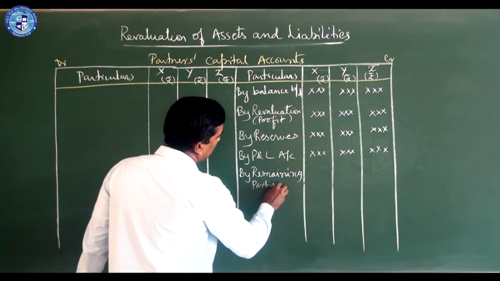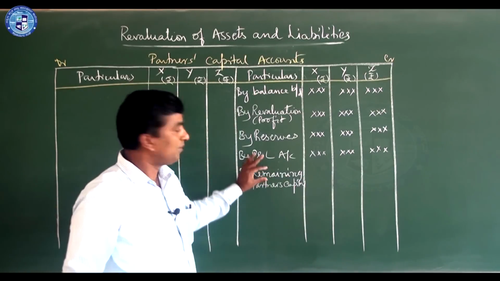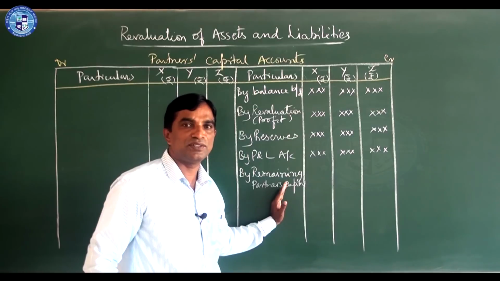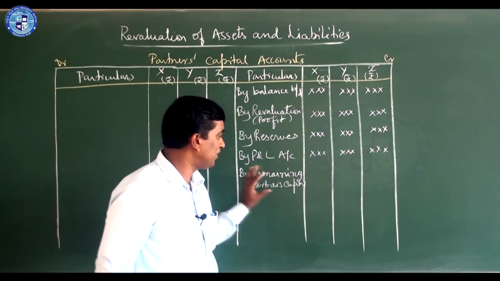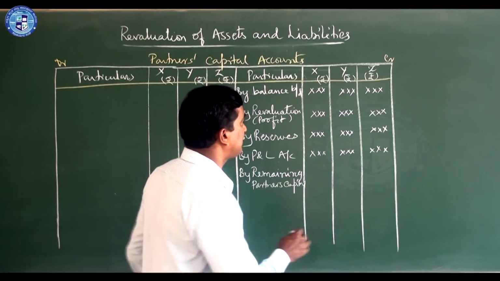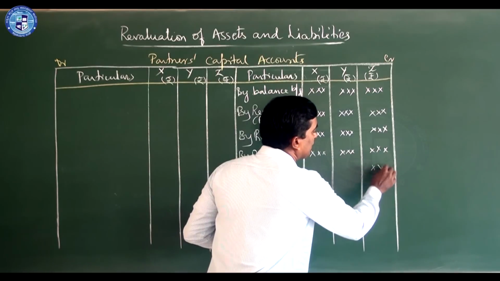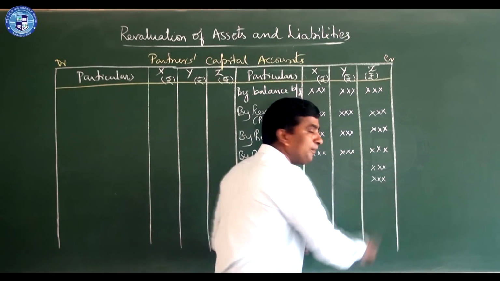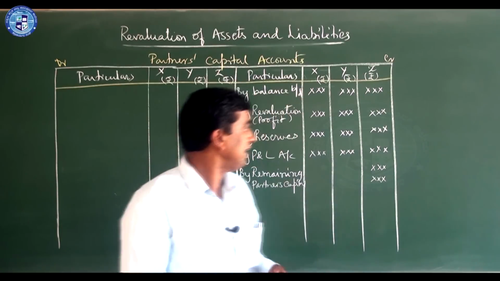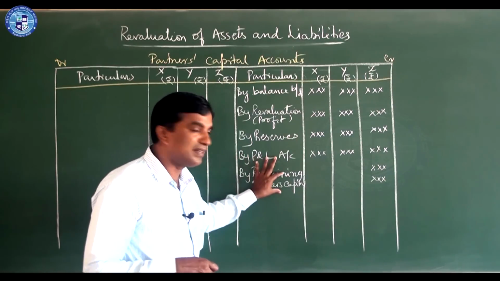So we write remaining partners' capital account. In problems, while solving, we should write the names separately, by X's account, by Y's account. Then you should share it in gain ratio, and that share will come if Z retires. For him, both should contribute in their gain ratio. As it is double entry, it becomes remaining partners' capital account debited to retiring partner's capital account.